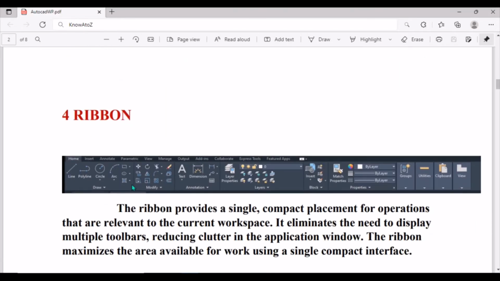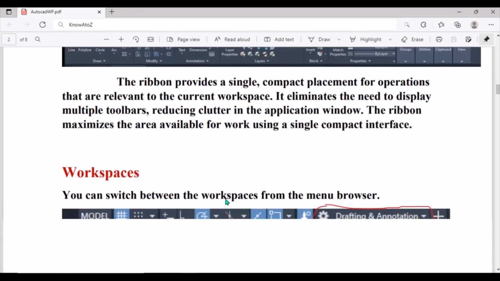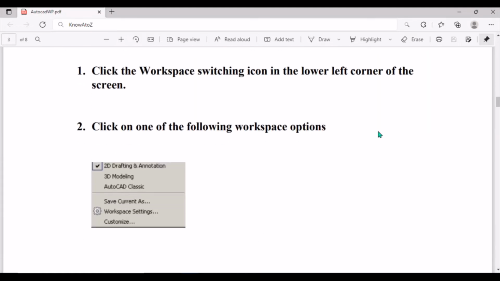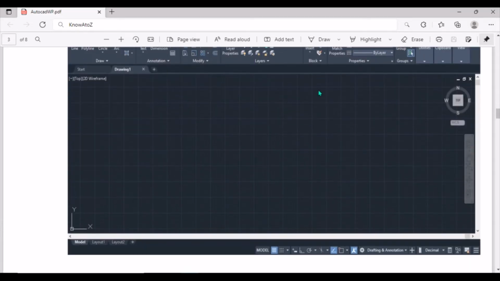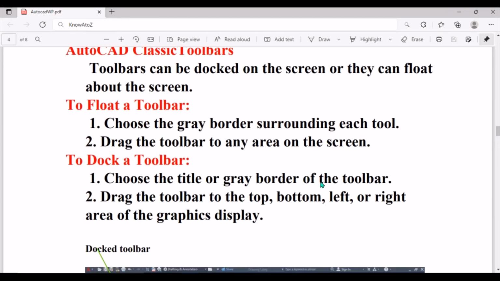We have known what is the ribbon. Okay, workspaces. We have known how to switch between workspaces. Yes. So this is the AutoCAD Classic workspace that you are learning. Then the toolbars.